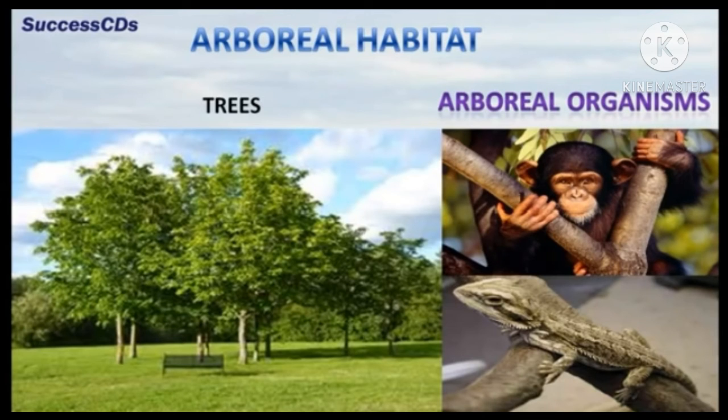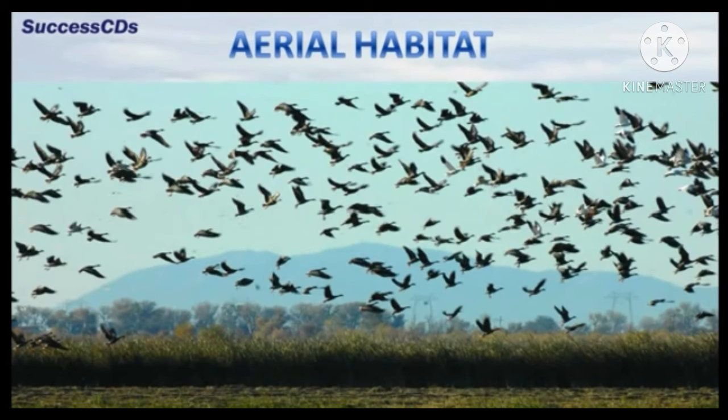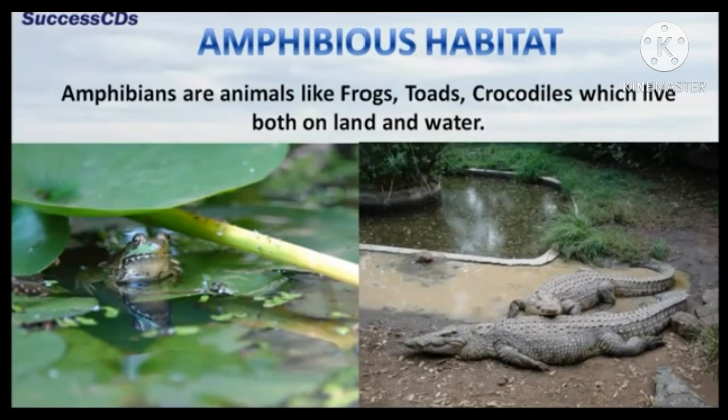Animals which spend a lot of time on the trees are called arboreal animals and their habitat is arboreal habitat. Aerial habitat: animals which spend a lot of time in the air, like birds, are called aerial animals, and their habitat is called aerial habitat. Amphibious habitat: amphibians are animals like frogs, toads, crocodiles which live both on land and water. So they are called amphibians and their habitat is called amphibious habitat.